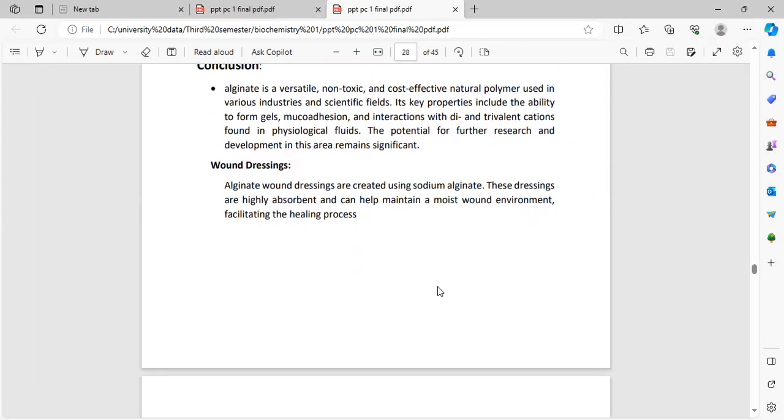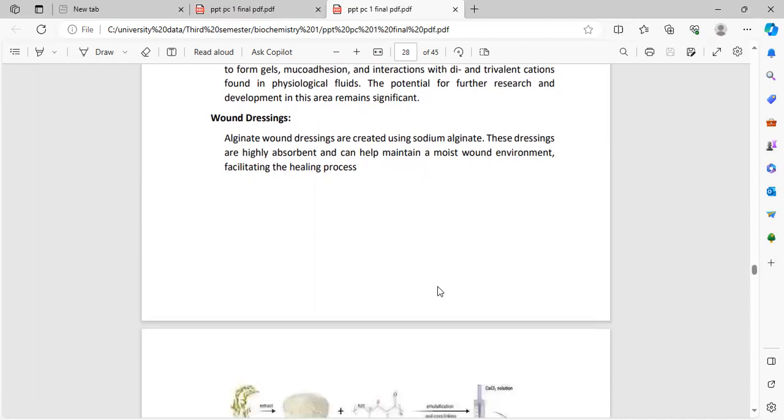Wound dressing. Alginate wound dressings are created using sodium alginate. These dressings are highly absorbent and can help maintain a moist, warm environment, facilitating the healing process.